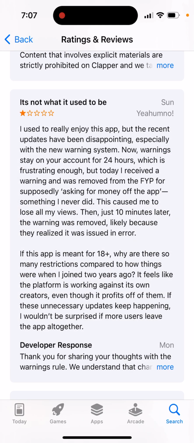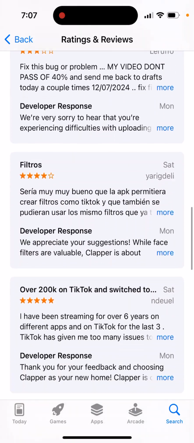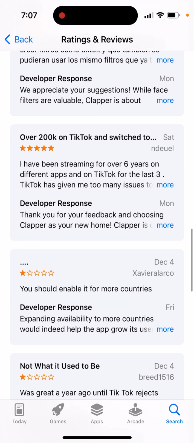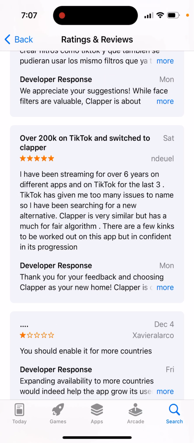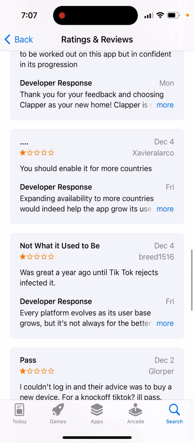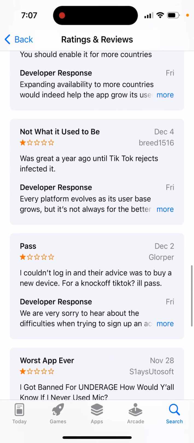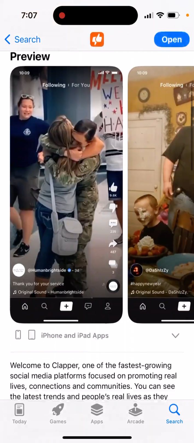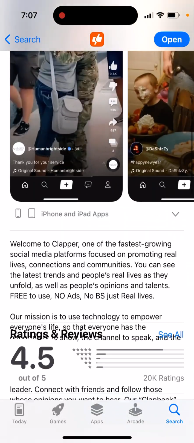Some people are not happy with the warnings, and it seems there is a lot of moderation on this app. Some people are already switching from TikTok to here. So anyhow, that's what it is. So yeah, just go and try it out.